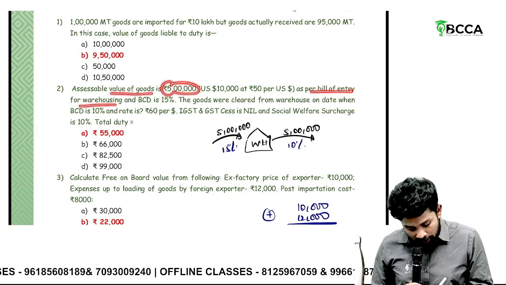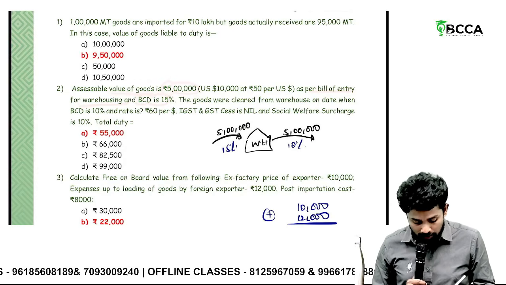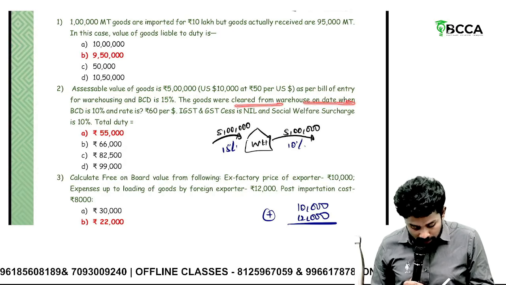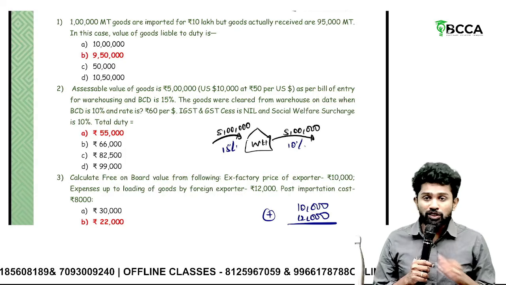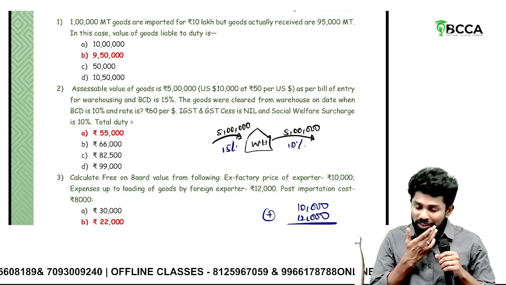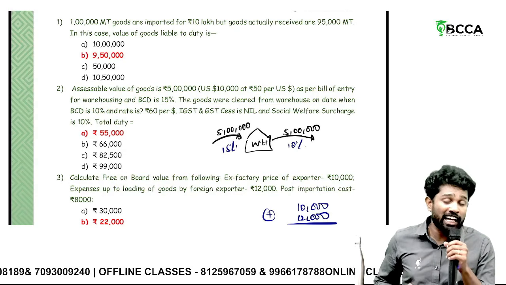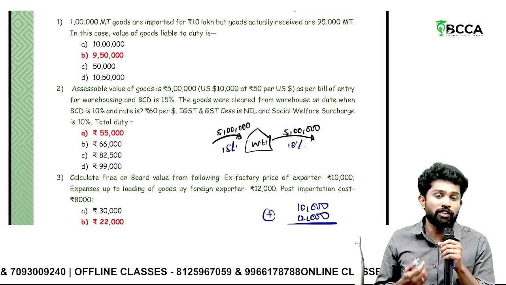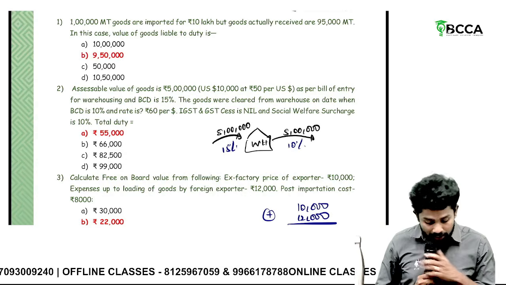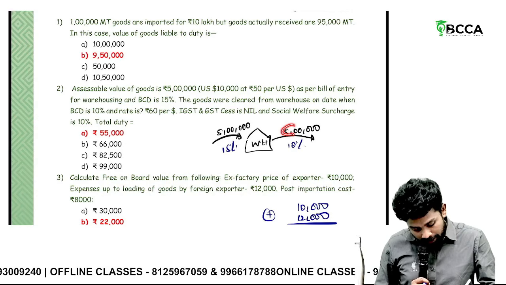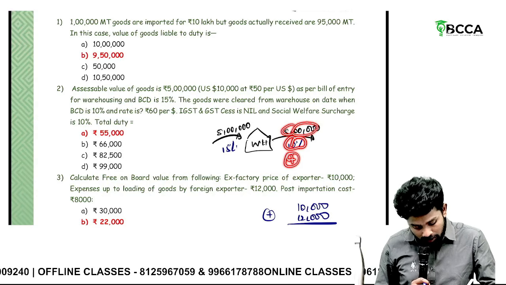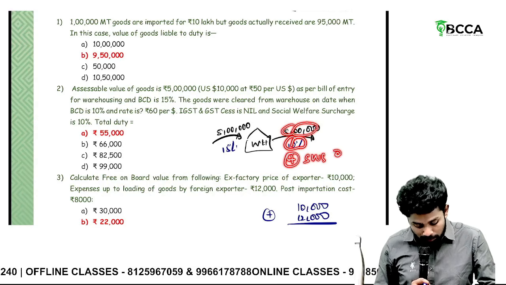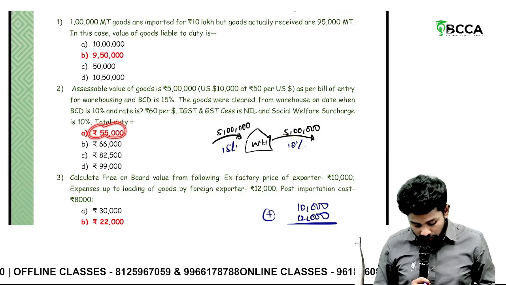As per bill of entry for warehousing, BCD is 15%. When they are cleared from warehouse, the rate is 10%. Sir, on warehoused goods, on which day's customs duty rate do you have to consider? The BCD rate as on the ex-bond bill of entry filed on the date of removal from warehouse. So that means 10% has to be taken. So 5 lakhs into 10% plus SWS at again 10% on it. So it comes to 55,000.